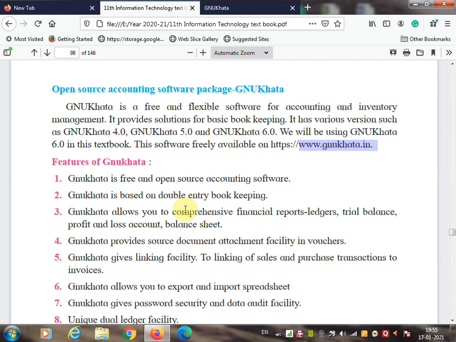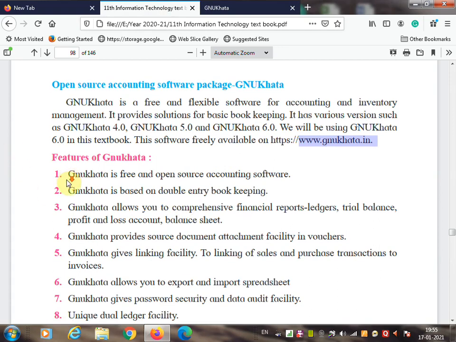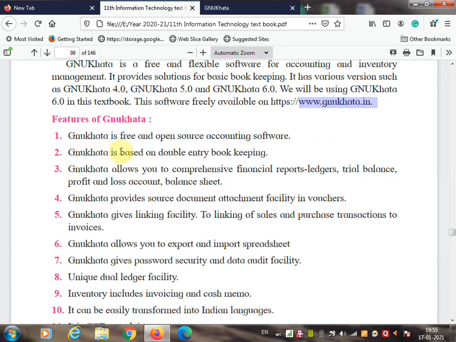So what are the features of GNU Khata? The first feature of GNU Khata is that it is free and open source accounting software, so there is no need to purchase it. You directly connect to the internet and download it, and you can start using it.